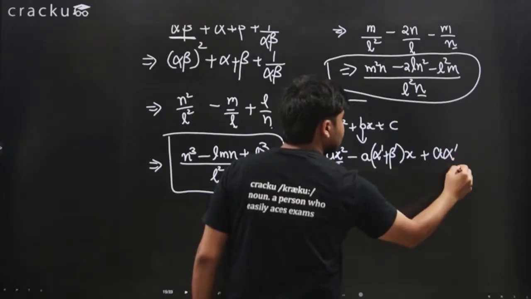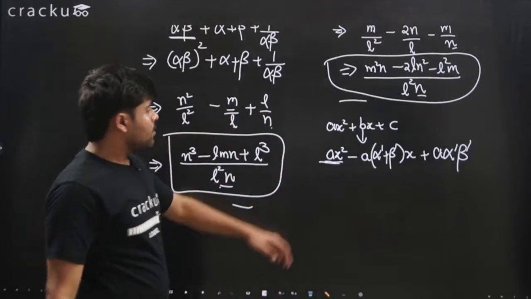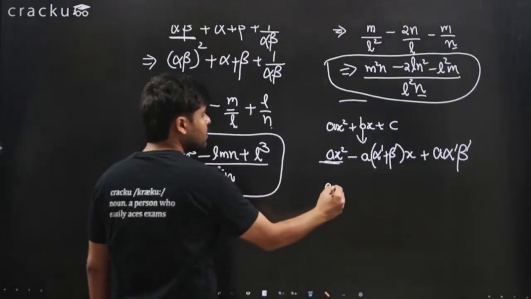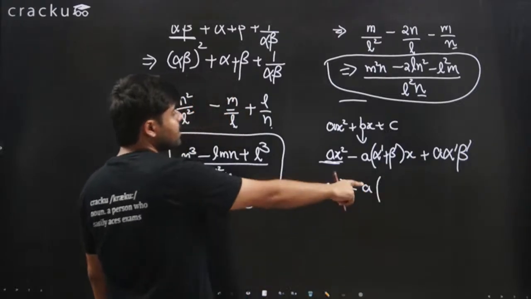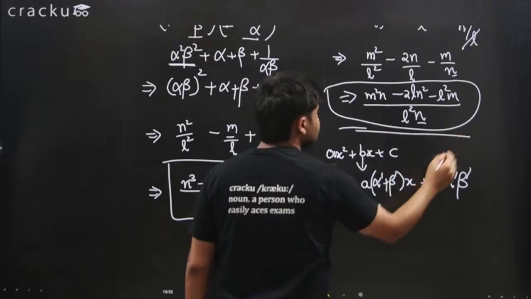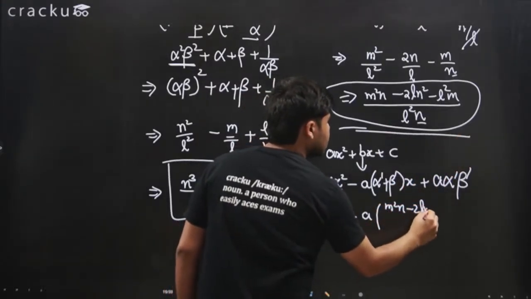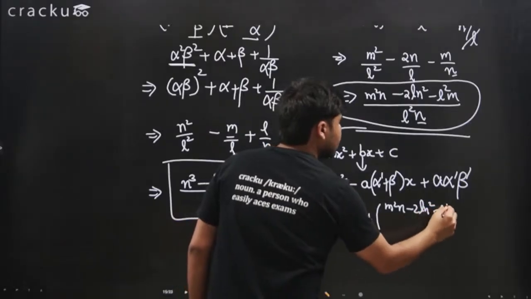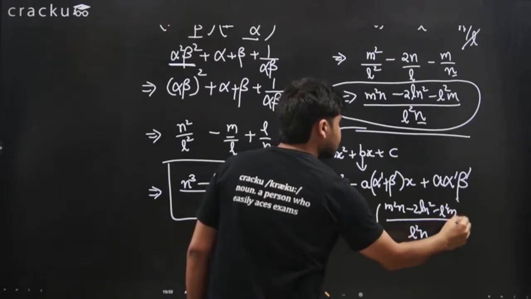The question itself uses these terms. Okay, so here I can just write ax squared minus a times, what is alpha plus beta, which is the sum of the roots. The sum of the roots, the new one that we calculated, is this. This is m square n minus 2ln squared minus L squared m divided by L squared n, right?